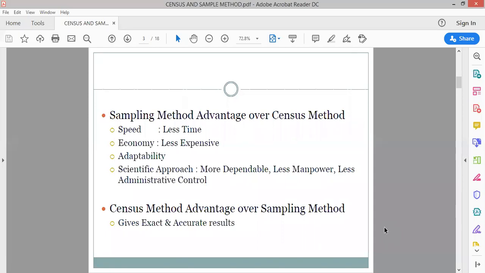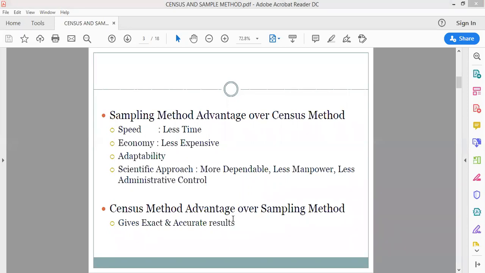Why? Because if you are involving everyone, that means in that case, you have to make a study with everybody, right? But when you are following the sampling method, then in that case, the speed will be high and less time will be required to make the sample study. Definitely less time will be required, right? Then secondly, economy, less expensive.